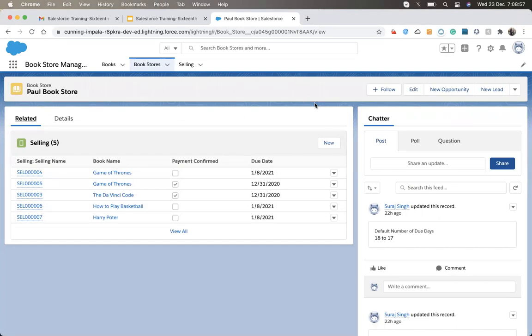via process builder. We can't delete a record from a process builder, but we can delete a record from a flow. Such limitations on the process builder will make us choose a flow. The first limitation is that whenever we need to execute some automated process not on the basis of a record change, it will be on a button click.